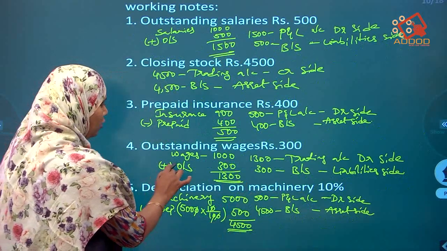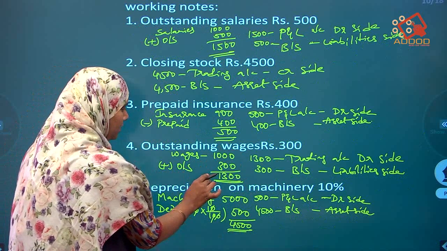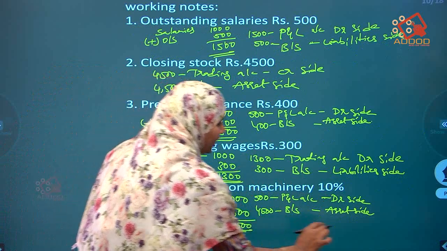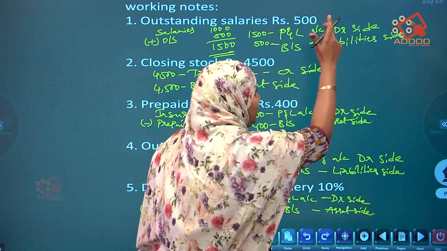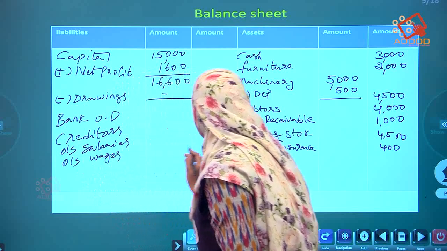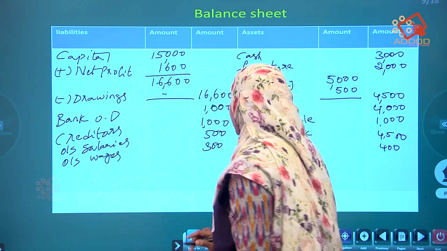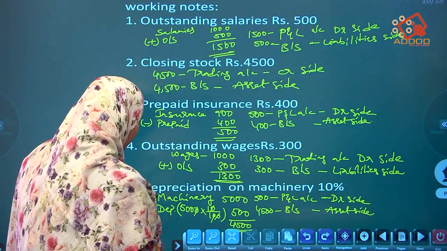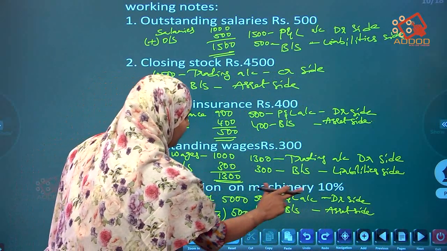So next, outstanding wages. How much? 300. In the liabilities side, outstanding wages 300, like salaries. Outstanding wages 300. Wages over. Depreciation on machinery 10%.